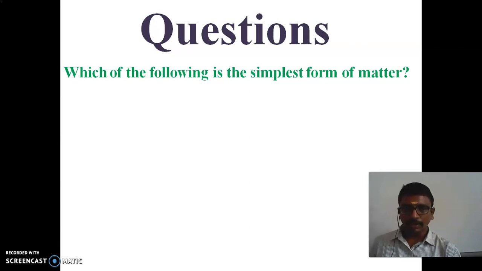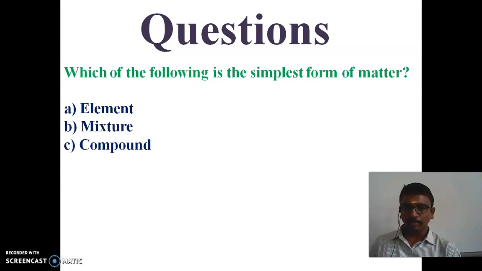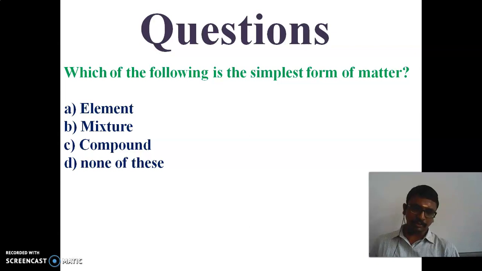Which of the following is the simplest form of matter? The options are element, mixture, compound, none of these. Element means the number of atoms is 1. You can take the element sodium, Na. It is in the simplest form.